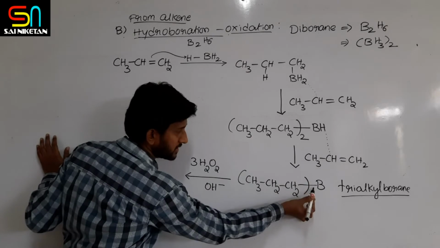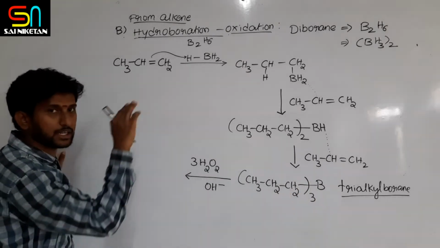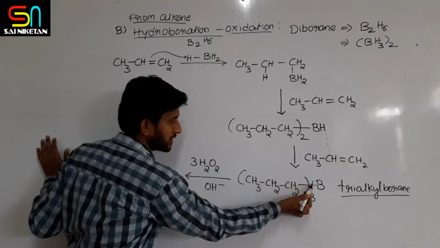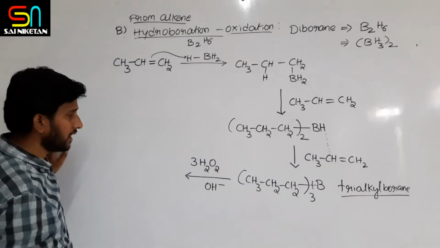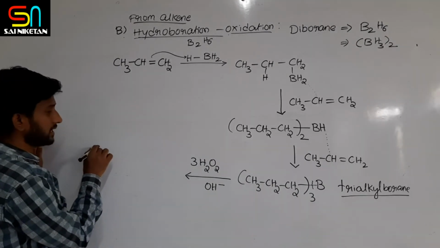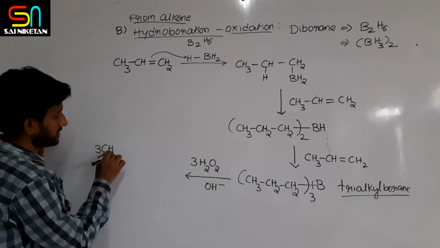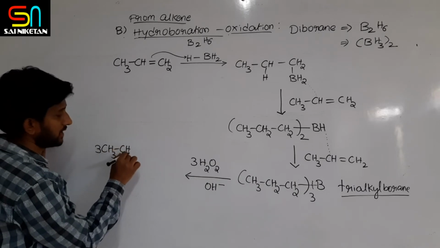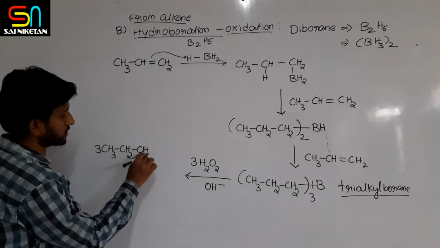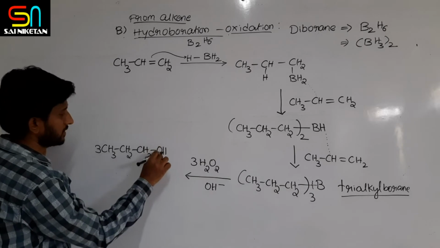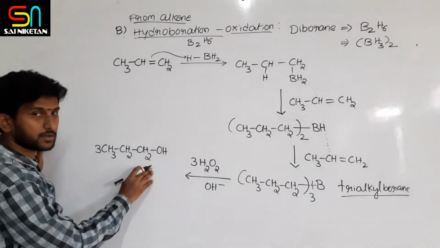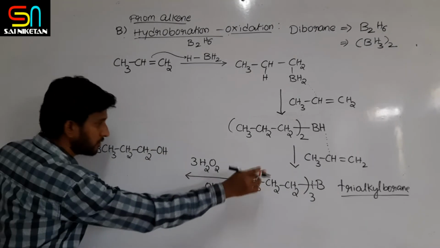The bond between boron and the 3 alkyl groups is broken, and you will get 3 moles of CH3CH2CH2OH, 3 moles of alcohol, and 1 boron is there.